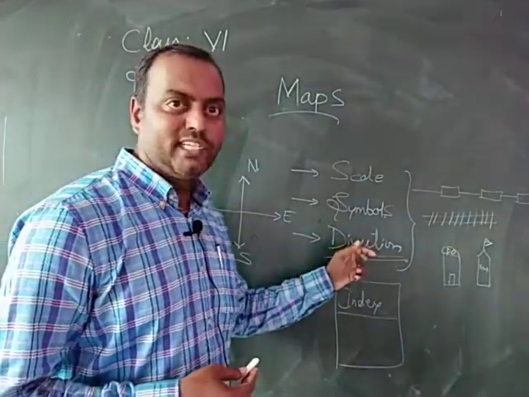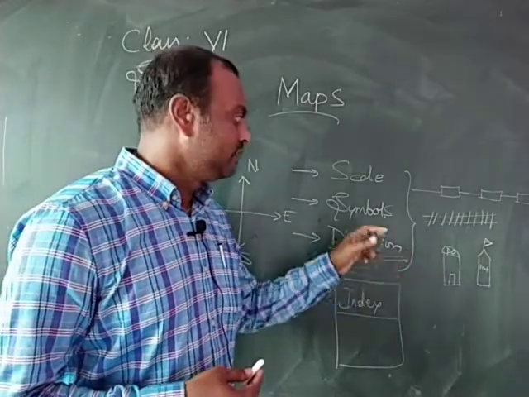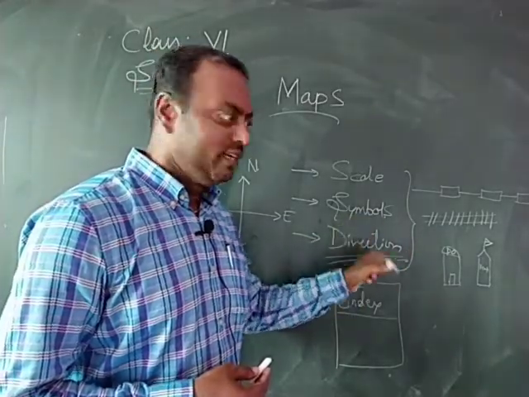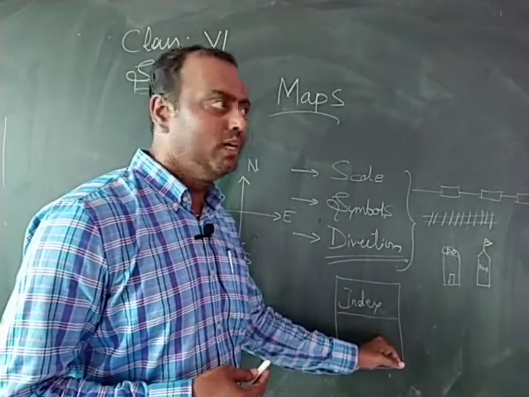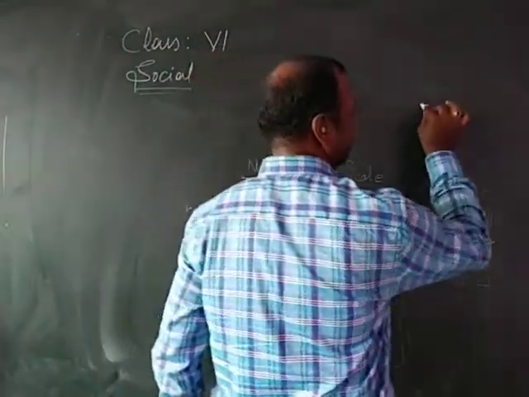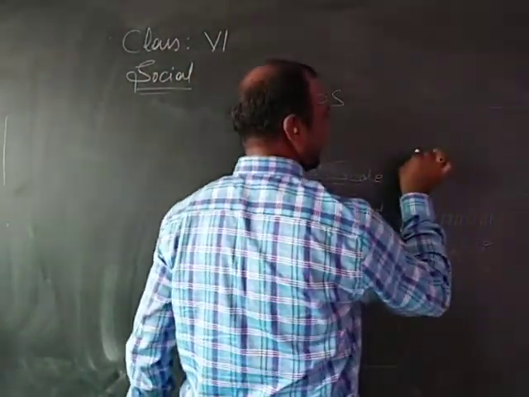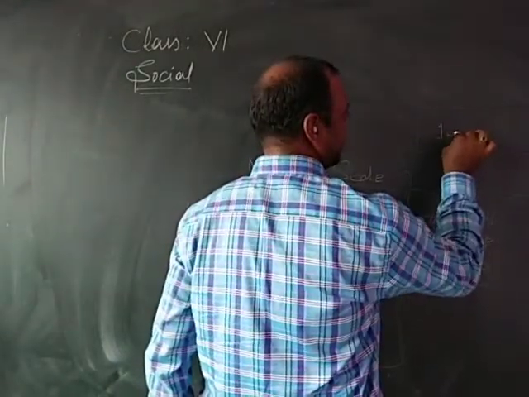So directions is the first part which a map should consist of. The second one is the symbols, and symbols are specified in the index, which symbol is about what. And the third one is about the scale. The scale, because it is not the original size of the area that you have drawn, a scale always looks like this.